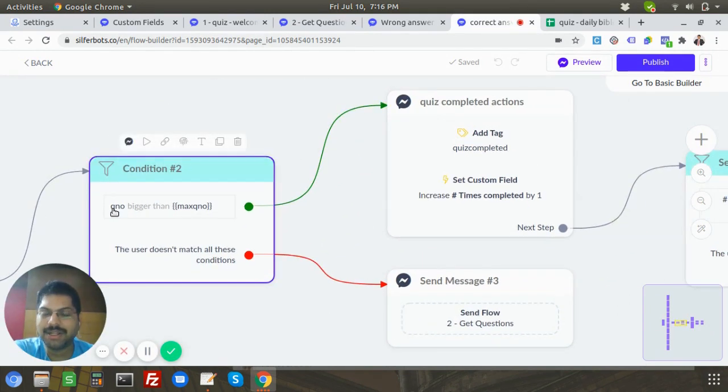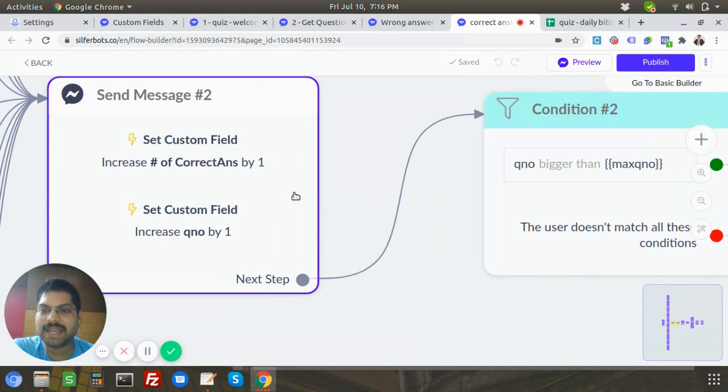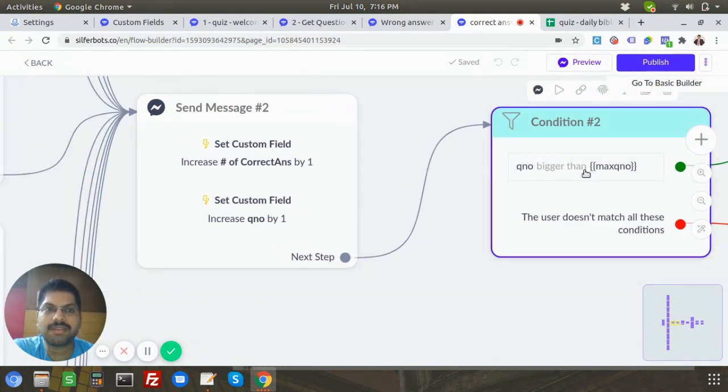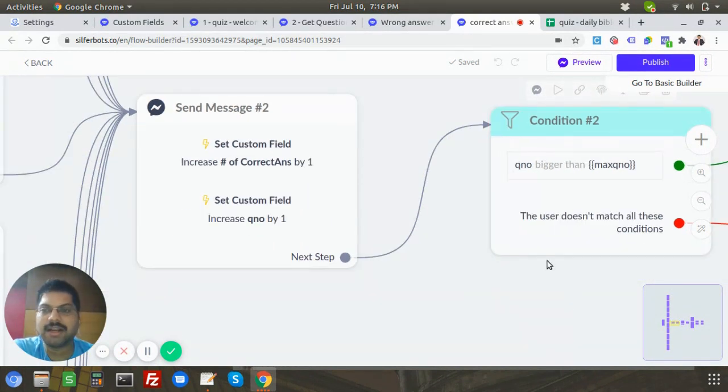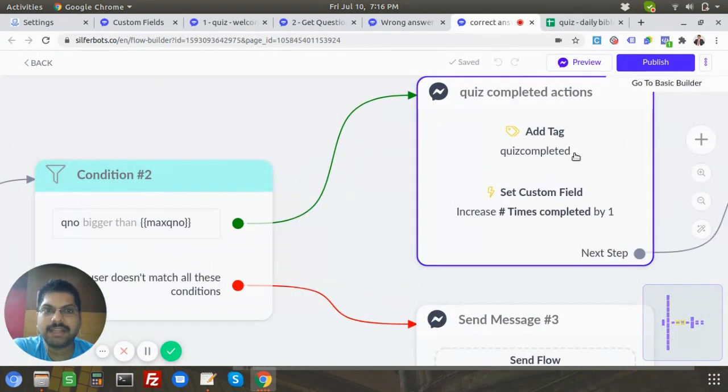Now let's look at the other option. Let's say you already answered 5 questions. So when this increment happens, it goes to 6, and your question number is greater than max question. 6 is greater than 5, which is true. So technically your quiz is completed, because you have only 5 questions and your question number has become 6. The quiz is completed now.